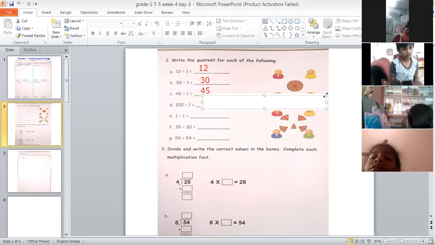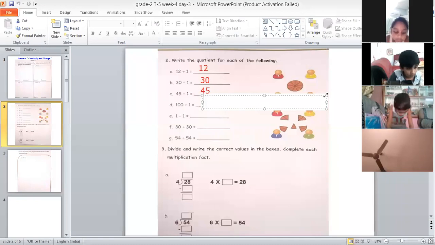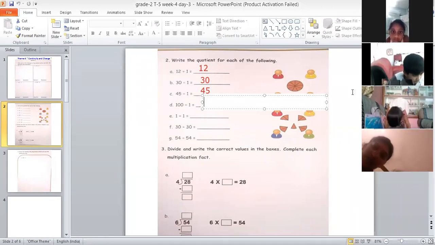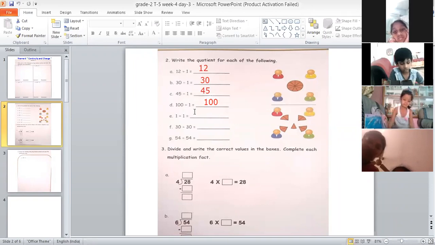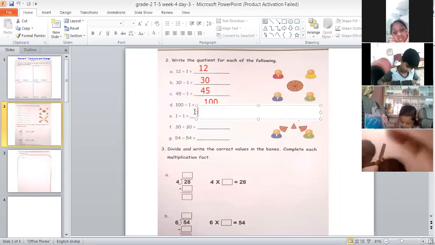AVK Ganesh, please read fourth bit. You need to unmute yourself. 100 divided by 1 is equal to 100, ma'am. Very good. 100 divided by 1 will be 100, because again here we are dividing a number by 1. That's correct. Meghna, please read next question, bit E.